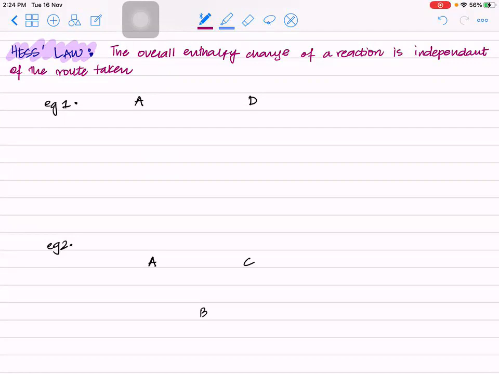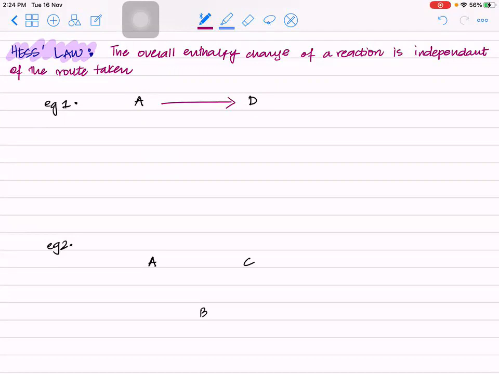So the first law of thermodynamics says that if you go, for example, let's just see this example one right here. So you have A and you have D. Let's say this is your starting point and this is your end point. So you can go from A to D directly, and let's call this delta H1.